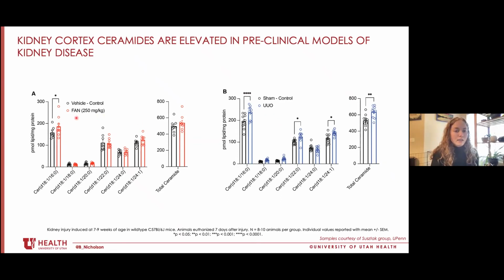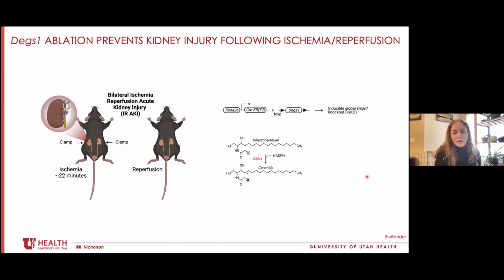So for folic acid nephropathy, kidney cortex tissue had higher levels of C16 ceramides that are a particularly deleterious species. These UUO kidneys had increases in several individual ceramides and also an increase in total ceramide levels. And that gave us an exciting rationale to manipulate ceramide levels in vivo in a model of kidney disease.